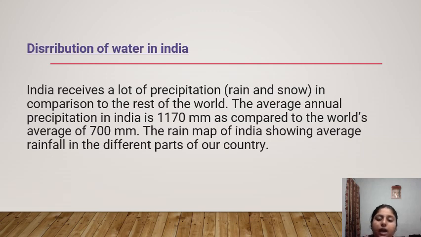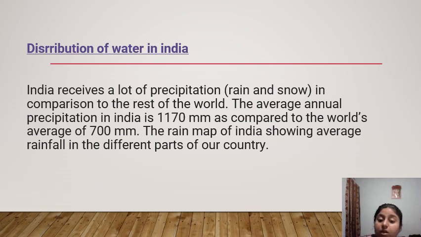The annual average precipitation in India is how much? 1170 millimeter, as compared to the world's average of 700 millimeter. It is so much more.